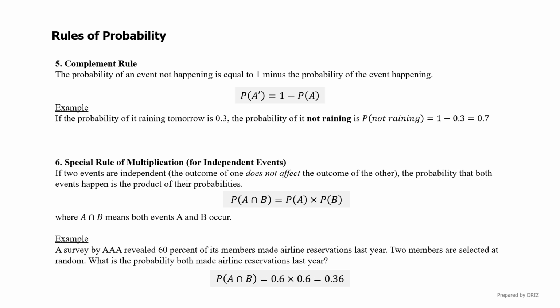This is like saying if you have a 60% chance of success on one event and another 60% chance on an independent second event, the combined chance that both happen together is 36%.